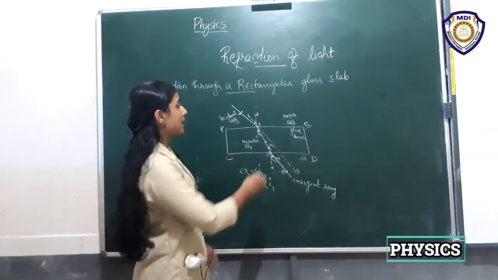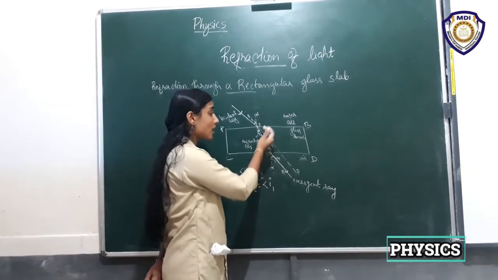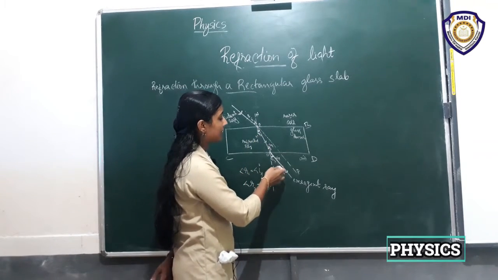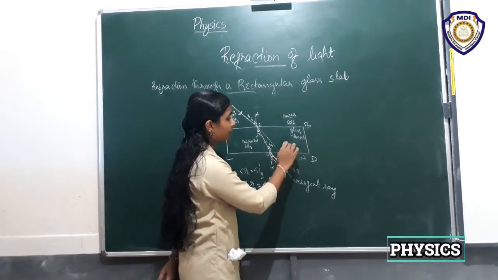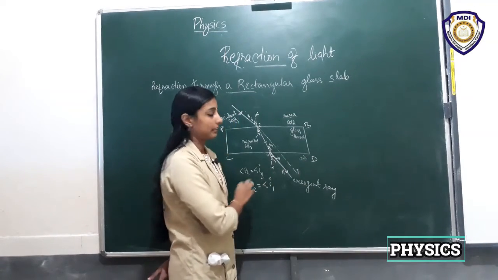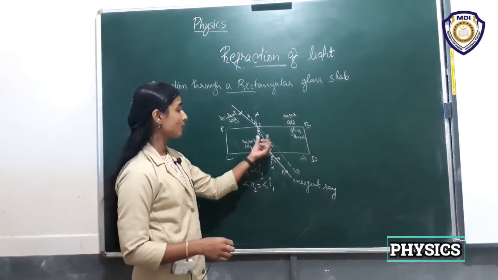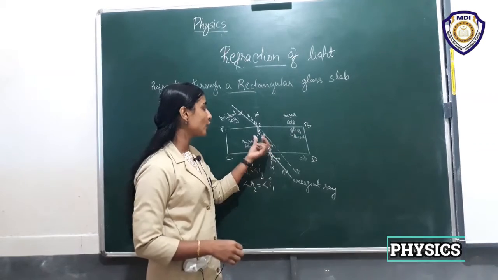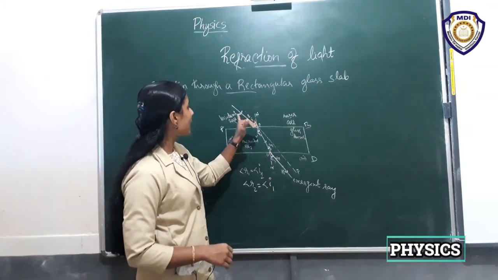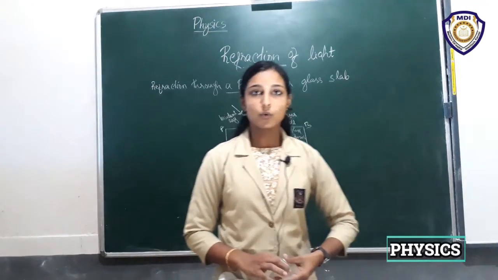The only difference is that from rarer to denser the ray moves towards the normal, and from denser to rarer it moves away from the normal. The extent of bending is similar in both cases, so the incident ray and the emergent ray are parallel to each other.